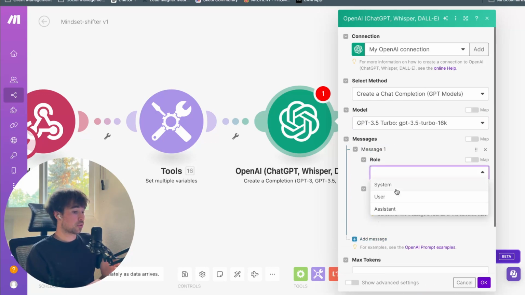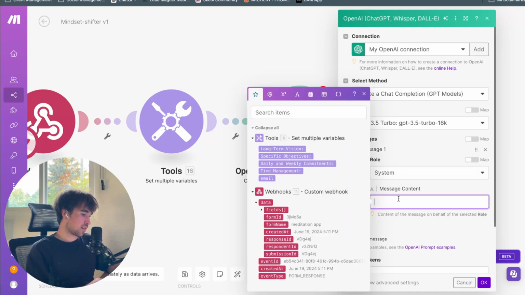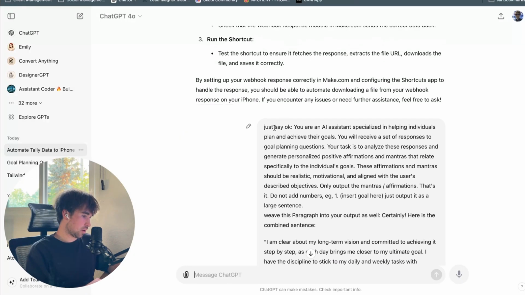Once we capture their data, we obviously need to filter it into GPT so that it can process it and actually give them their affirmations and their goals, and give them a little voice memo to listen to at night to get their head in the game and subconsciously motivate them. So the system prompt I have here,